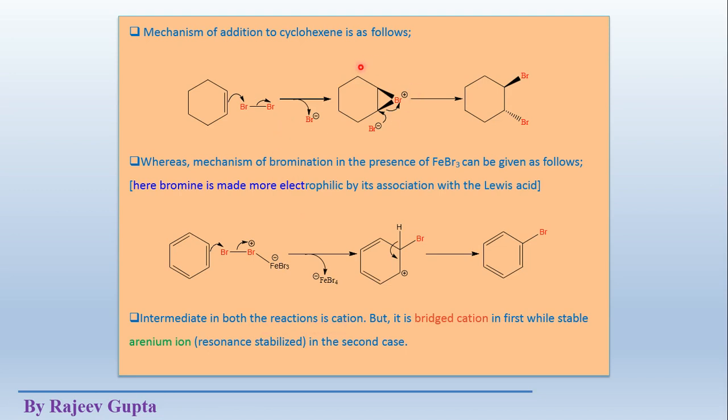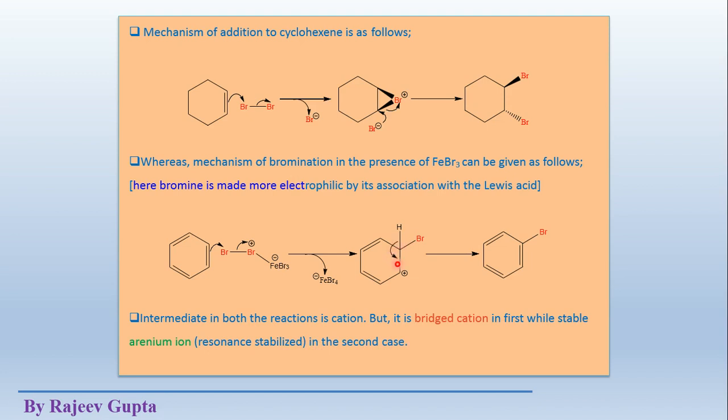See, this intermediate is a cation, cyclic bromonium ion, this is cation, and this sigma complex is also a cation or carbocation, but it is a bridged cation in the first case. This is bridged, okay, cyclic bromonium ion, this is first. In the first case it is a bridged cation, while the arenium ion or sigma complex is resonance stabilized in the second case.